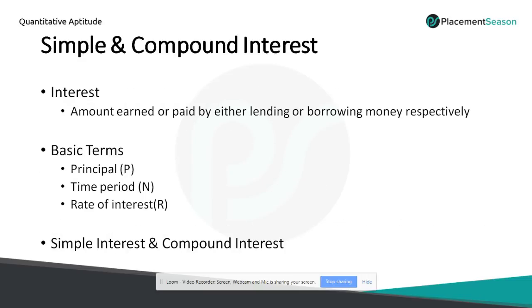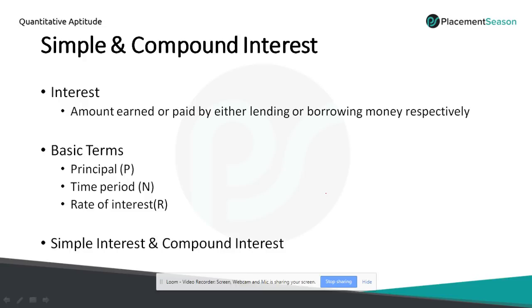Now let's move on to our topic, simple and compound interest. Okay friends, consider an example. I'm going to give 10,000 rupees to a person for 1 year. At the end of 1 year, if he returns 10,000 rupees, I won't accept. I expect some extra money for that 10,000 rupees. That extra money is called interest.